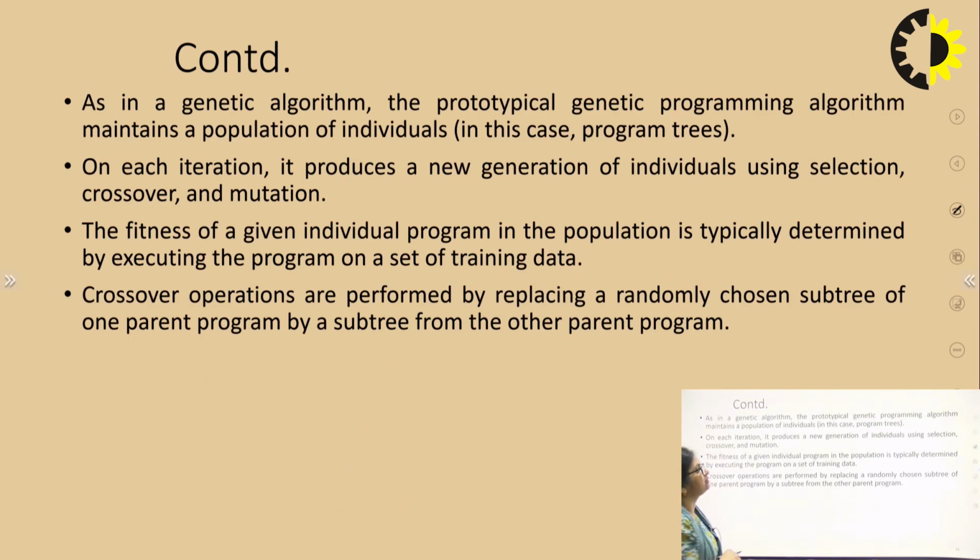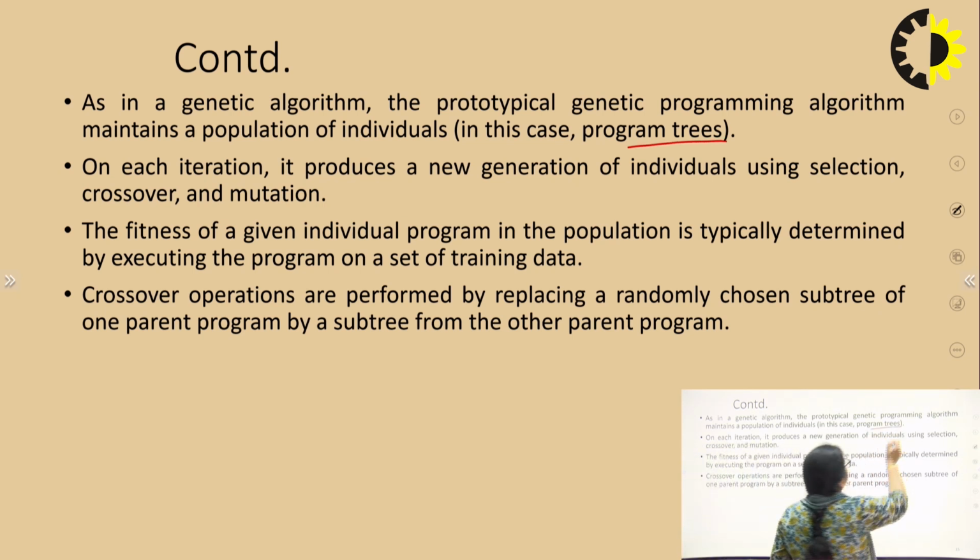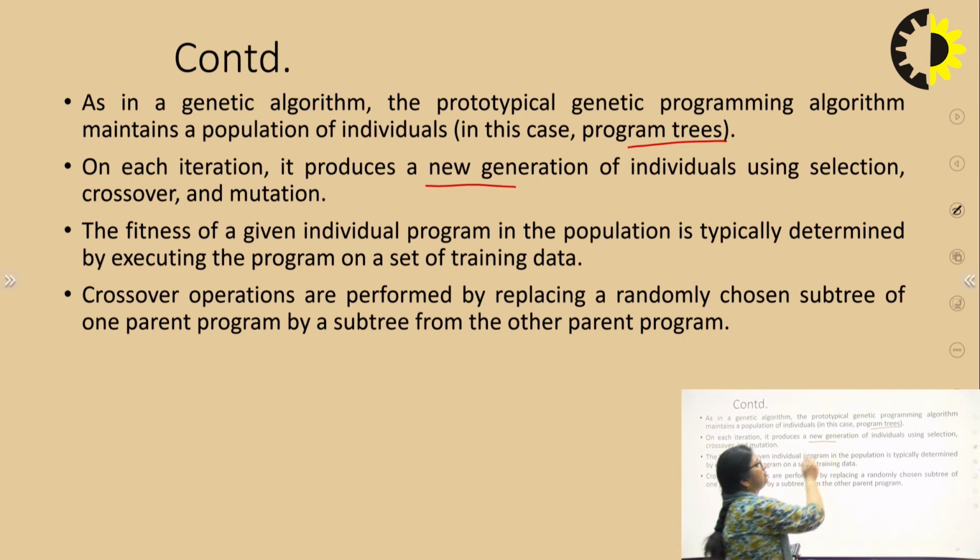As in the genetic algorithm, the typical genetic programming algorithm maintains a population of individuals. Now these individuals are program trees, the parse trees. On each iteration, it produces a new generation of individuals using the operations selection, crossover and mutation, the genetic algorithm operations. In that we had the fitness evaluation function. The fitness of a given individual program in the population is determined by executing the program on a set of training data.